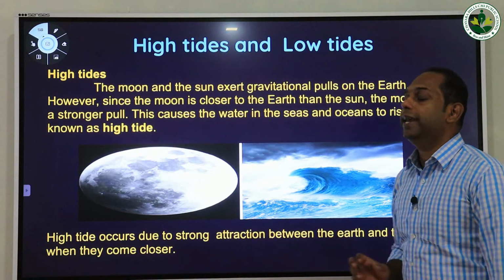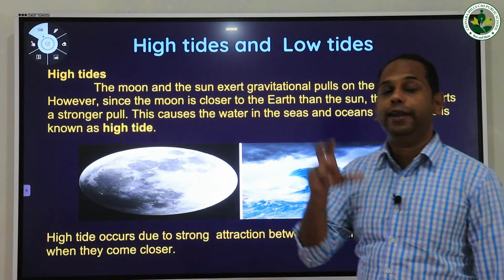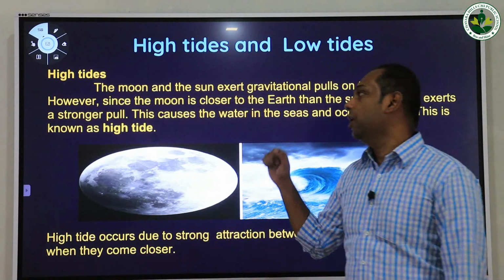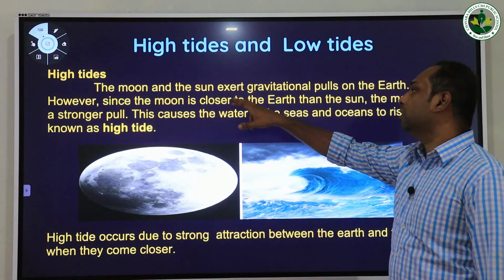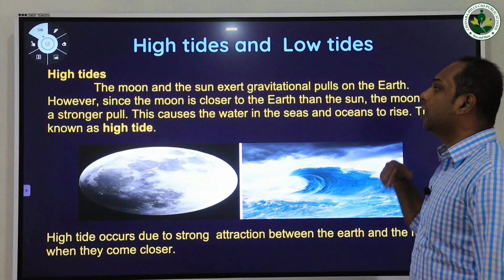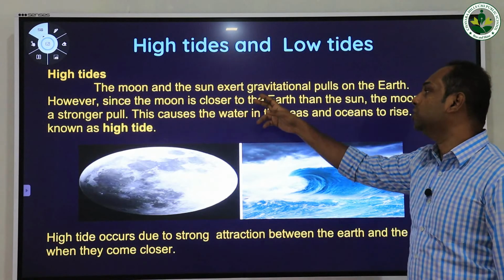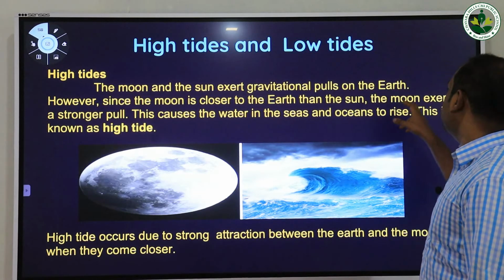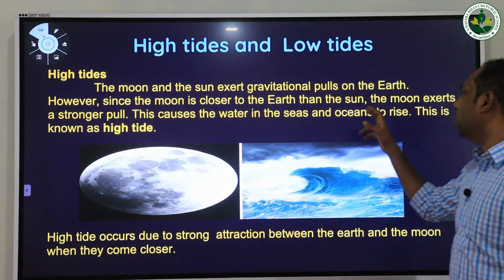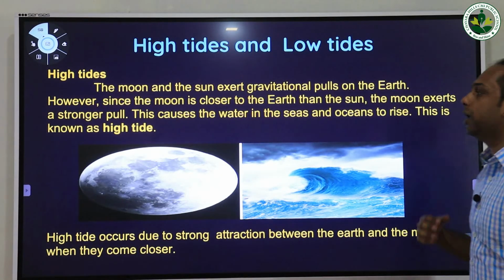Now we are going to study how the high tide and the low tide occur on the Earth due to the presence of the moon. High tides. The moon and the sun exert gravitational pulls on the Earth. However, since the moon is closer to the Earth than the sun, the moon exerts a stronger pull. This causes the water in the seas and oceans to rise. This is known as high tide.